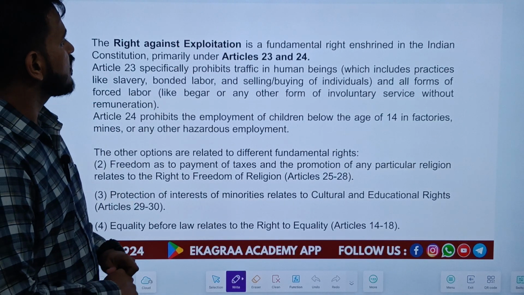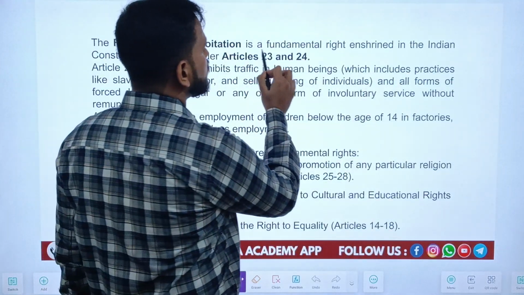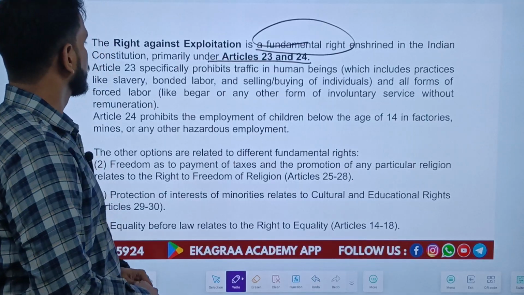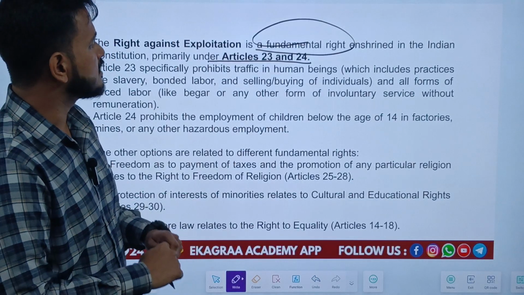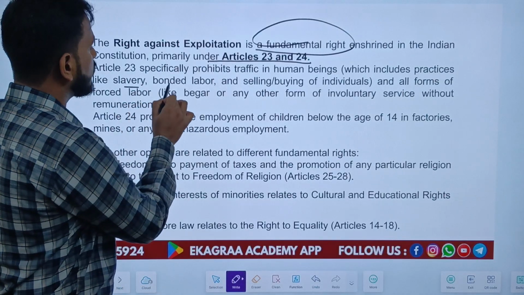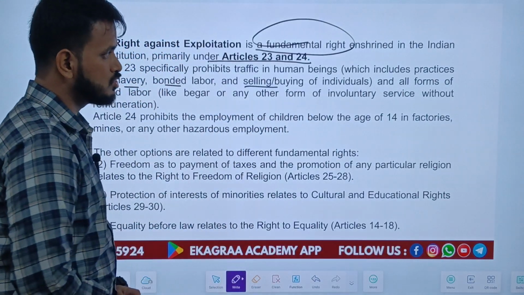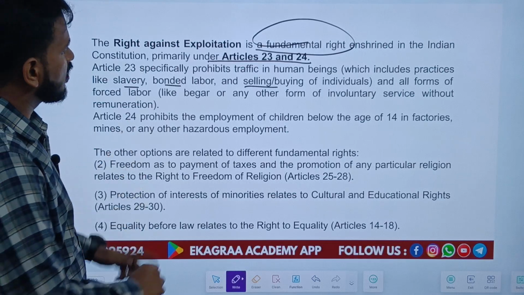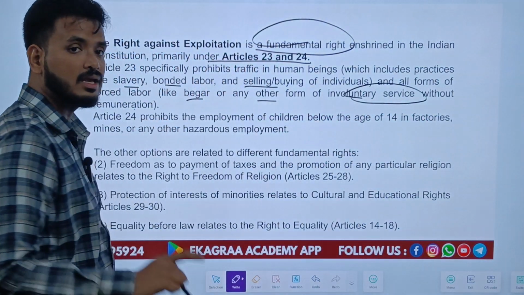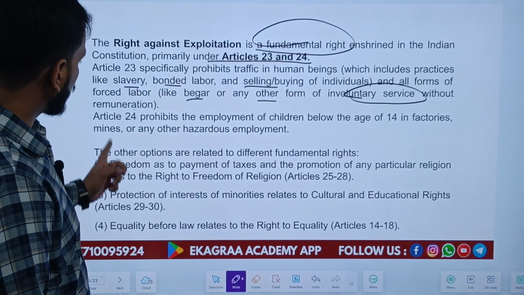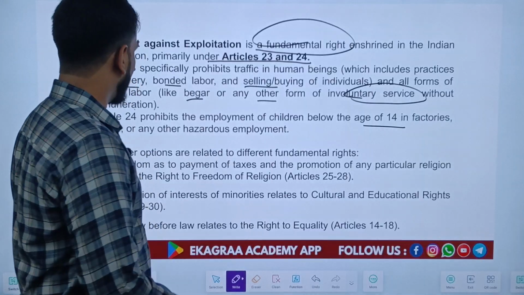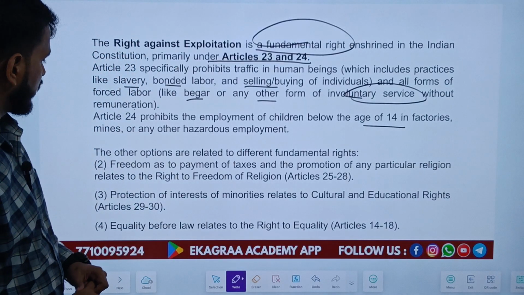The right against exploitation is a fundamental right enshrined in the Indian Constitution, primarily under Articles 23 and 24. Article 23 specifically prohibits trafficking in human beings, which includes practices like slavery, bonded labor, and buying and selling of individuals, and all forms of forced labor like begar, or any other form of involuntary service without remuneration. Article 24 prohibits the employment of children below the age of 14 in factories, mines, or any other hazardous employment.